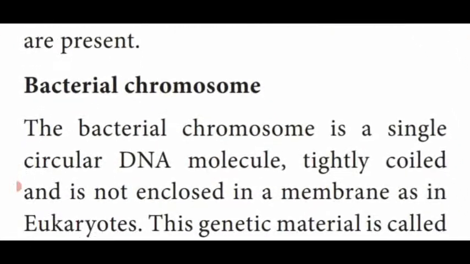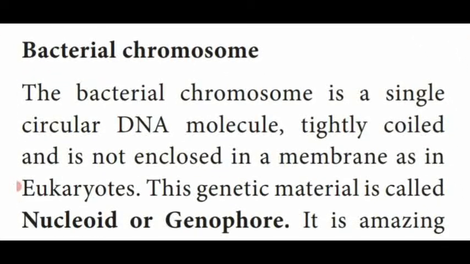Next one, the bacterial chromosome is the genetic material which is present at the center of the cytoplasm. That is named as the bacterial chromosome. It is a single circular DNA molecule which is tightly coiled but not enclosed by a membrane as in the eukaryotic cell, because bacteria is a prokaryotic cell and also unicellular.